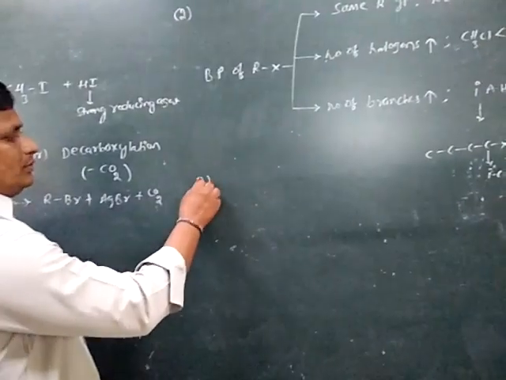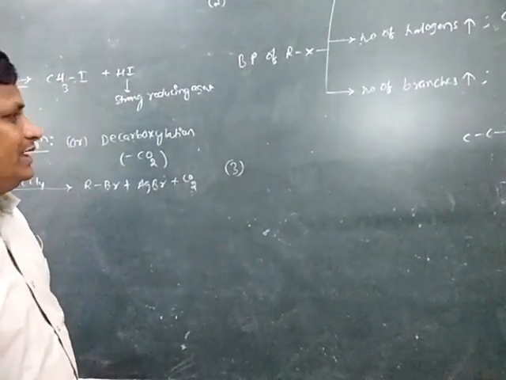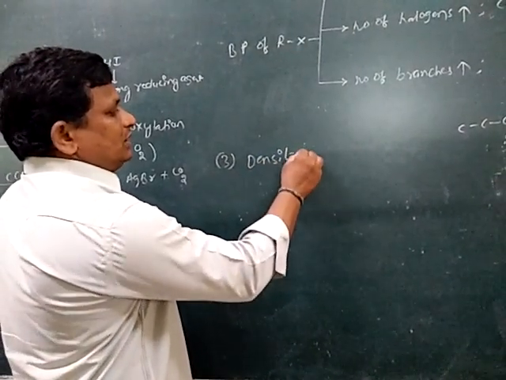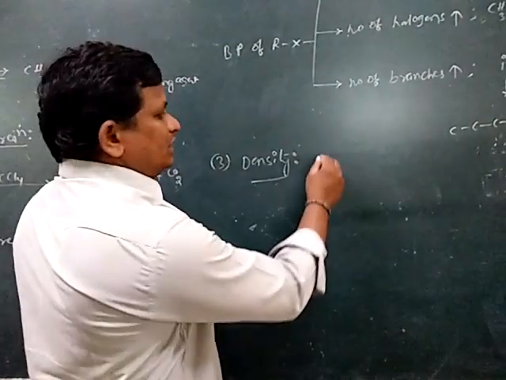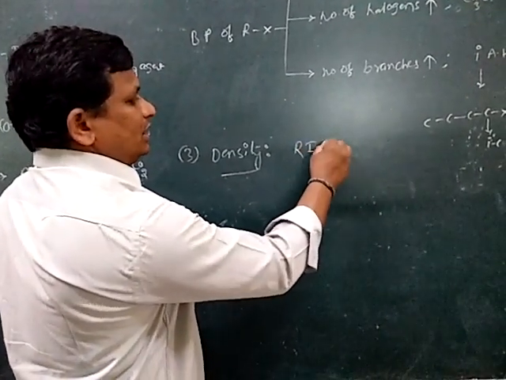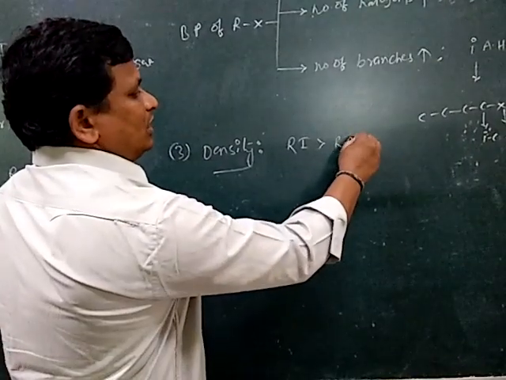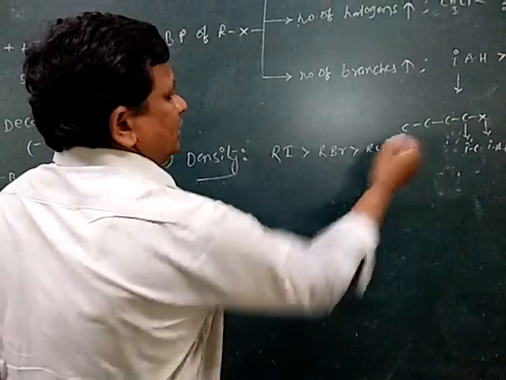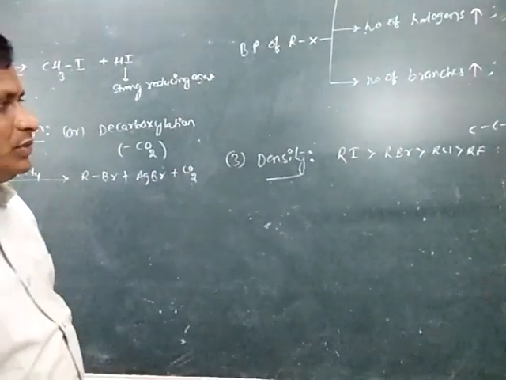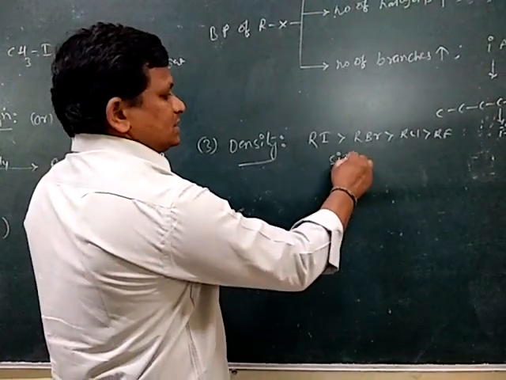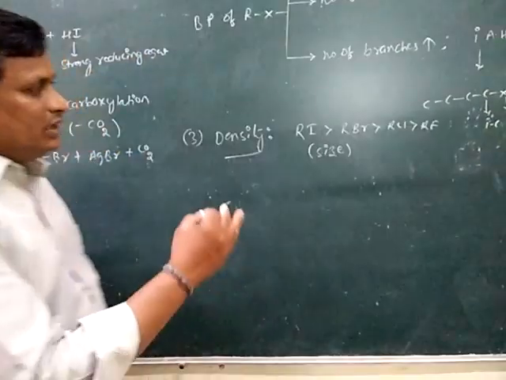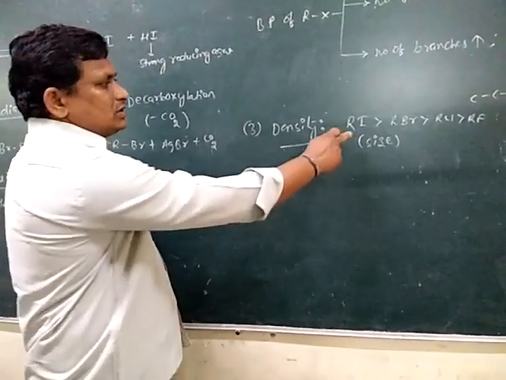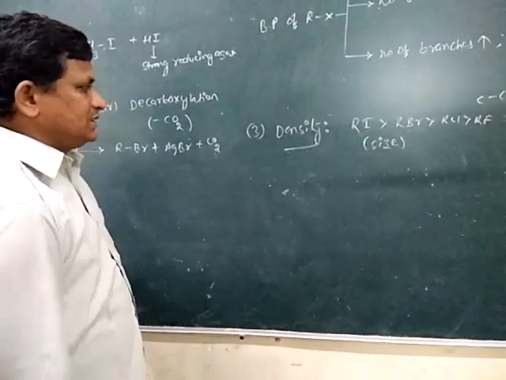The third physical property of alkyl halides is density. The order is RI is greater than RBr is greater than RCl is greater than RF. Because in a group, from top to bottom, size increases. If size increases, molecular weight increases, and automatically density also increases. So alkyl iodides have high density.